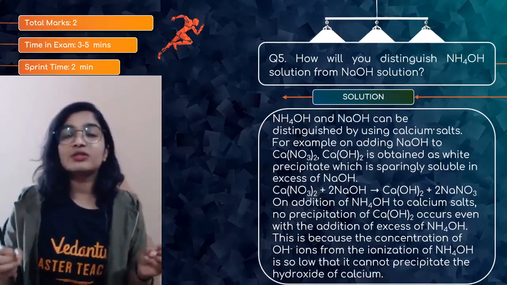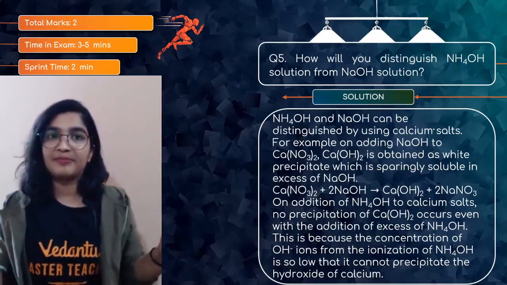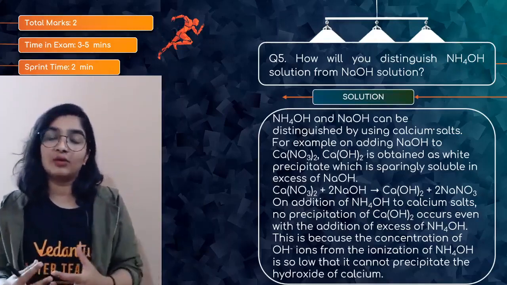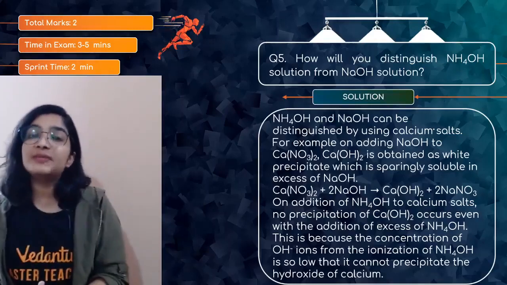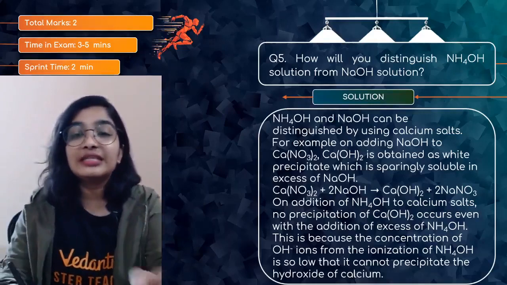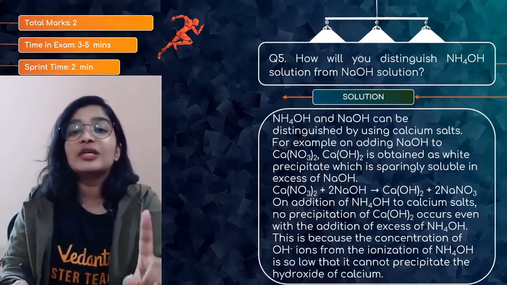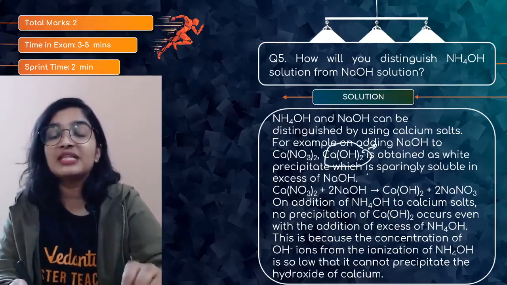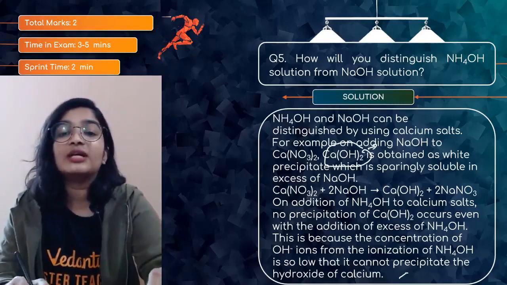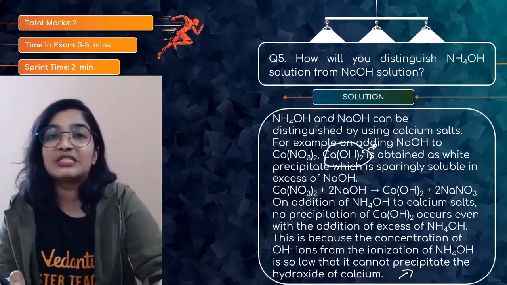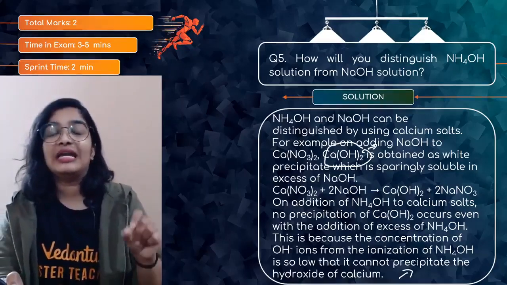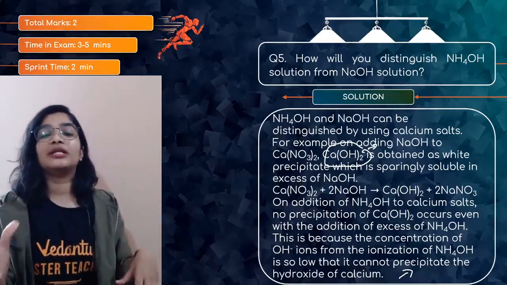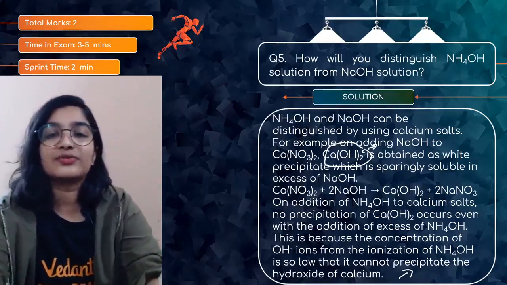But with ammonium hydroxide, it won't give any precipitate, because there is not enough OH minus ion, that is hydroxyl ion, to precipitate the calcium. So that is the reason with NaOH, calcium salt will give calcium hydroxide, which is a white precipitate, but with ammonium hydroxide there won't be any formation of precipitate even when you add excess of ammonium hydroxide. So this is how you can distinguish ammonium hydroxide and sodium hydroxide solution.